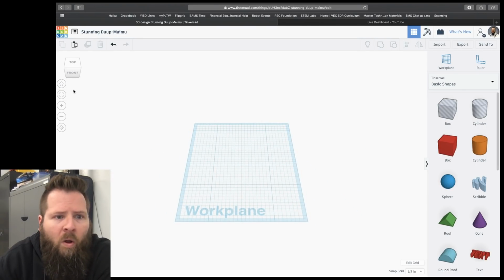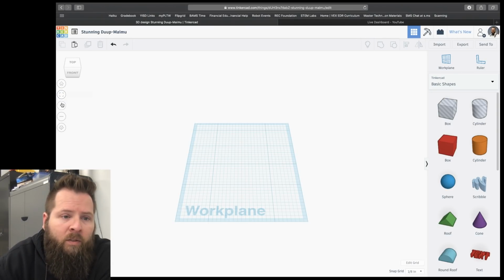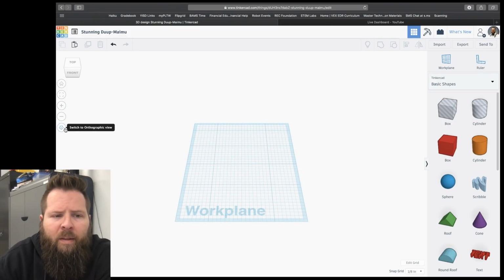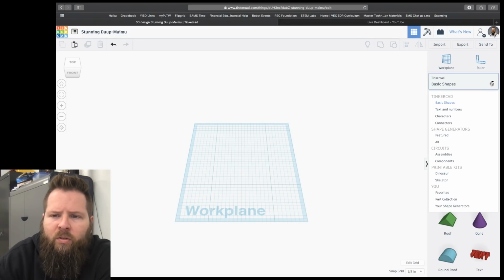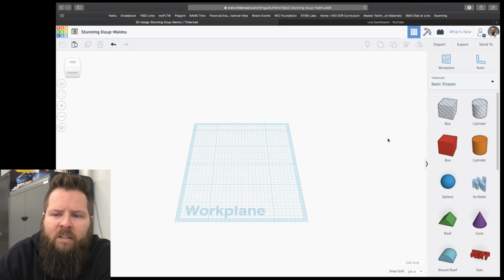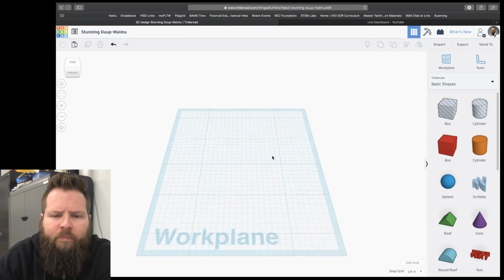Okay? Once you've done that and you're in this home view, or you can click fit all to view, or you can click the plus and minus, or you can switch. And we're going to talk about the orthographic versus perspective view in just a second. But for now, what I want you to do is just click over here where these are the basic shapes. All right, and then if you click that little drop down, you'll see there's text and numbers, characters, connectors, a lot of different things in here. We're going to keep it on basic shapes for now while we're learning.